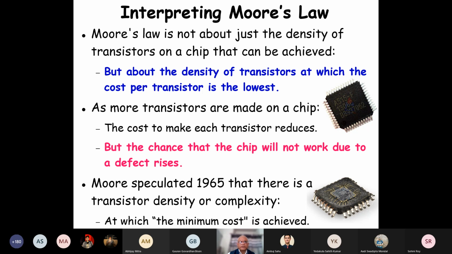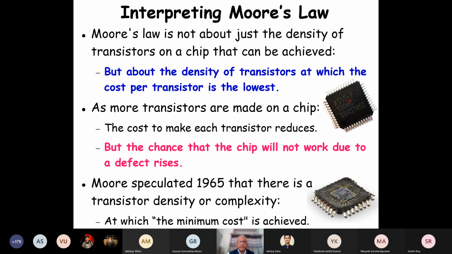But then let's just try to understand what he meant by the minimum density transistor. The minimum density transistor means the density of transistors at which the cost per transistor is the lowest. So that means there must be some contradictory influence on the cost. The contradictory influence is that as we put more transistors on the chip, the cost definitely reduces, but then the chances that a transistor is bad also increases.